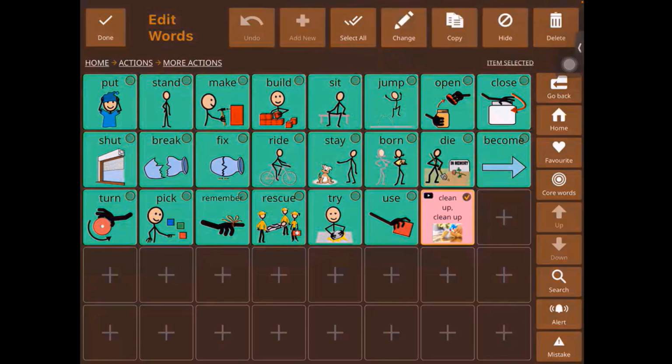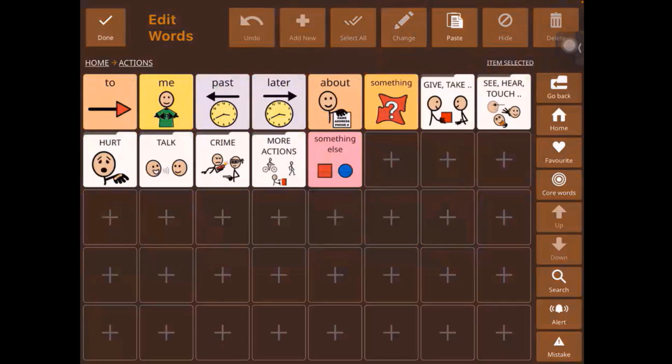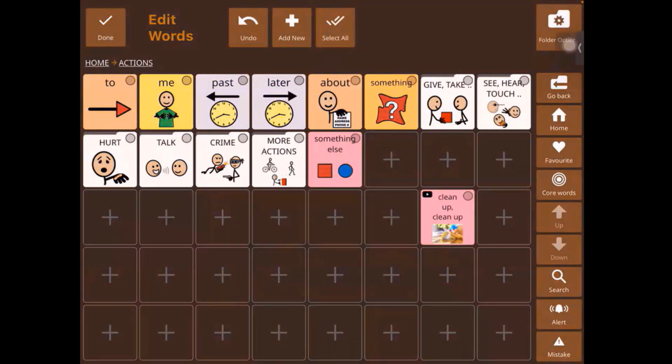Then next to that, we have copy. So let's say we copied this word and then decided to paste it. Go back. You want faster access to it, so you want it on the main action screen itself. So you give paste. What happens now with the copy and paste is it gets pasted into the same location as the original word. Again, this feature is intended so that it retains the motor plan and there's no change in location from the original word, right?